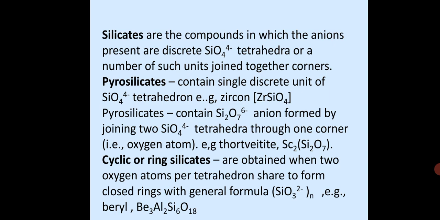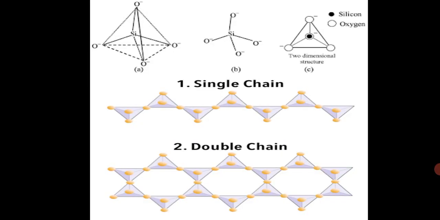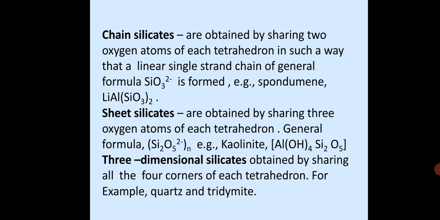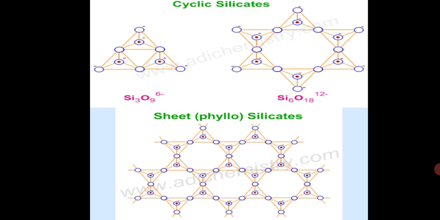So, coming to silicates. Silicates are the compounds in which the anions present are discrete SiO4 4- tetrahedra or a number of such units joined together at corners. We can say that. Under silicates we have pyrosilicates, cyclic or ring silicates, sheet silicates, many types of silicates. You can see different types of structure, the single chain, double chain silicates, and here phyllosilicates and the cyclic silicates.